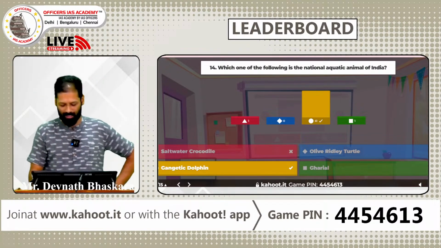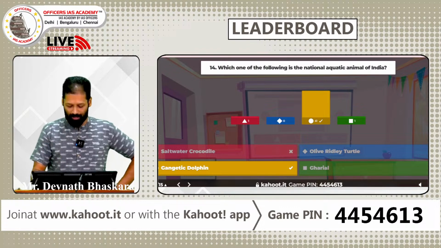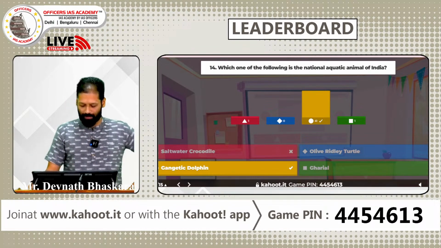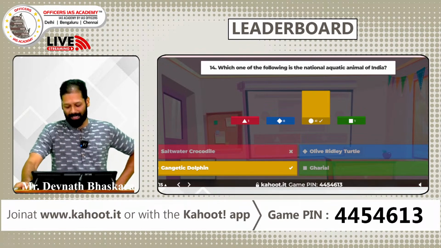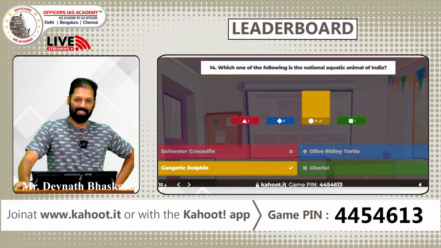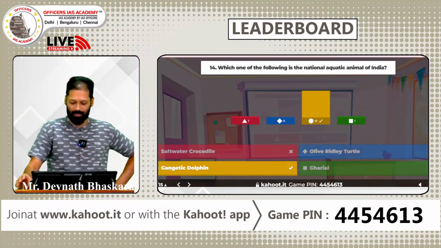Obviously, you cannot just hunt down a Gangetic dolphin just like that. It'll have maximum protection. The main factors for decline of the Gangetic dolphin are poaching and habitat degradation due to declining flow, heavy siltation, and construction of barrages causing a physical barrier for this migratory species.